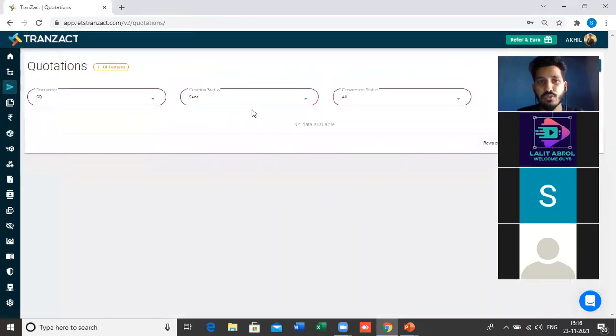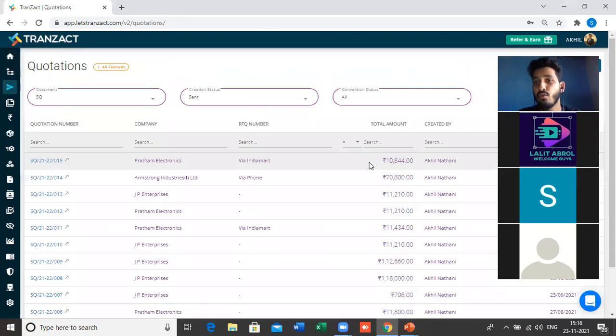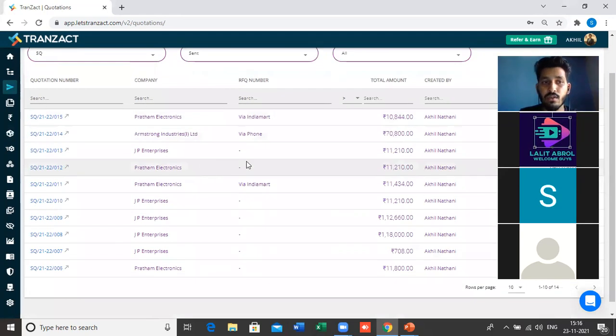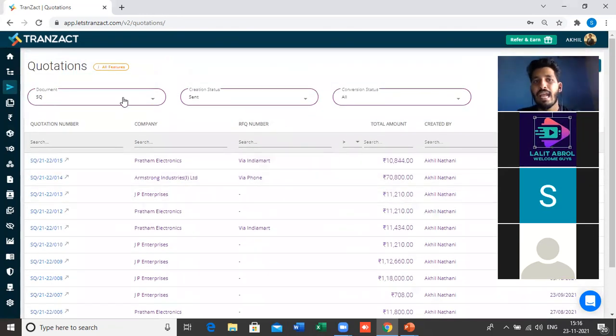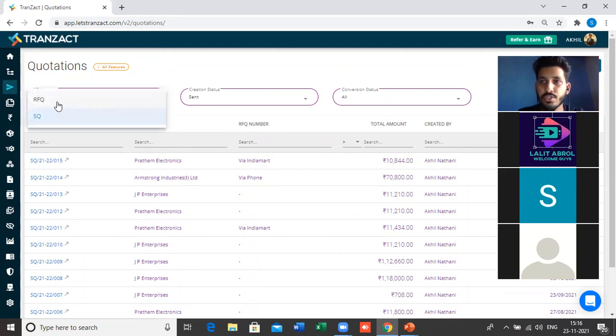Okay, so if I click on the quotations, the landing page will show you the list of all the sales quotations which we have already created in the system. You will see the list of all the sales quotations created in the system. And then we have the filters here, from where you can select your request for quotation also. And then the conversion status.